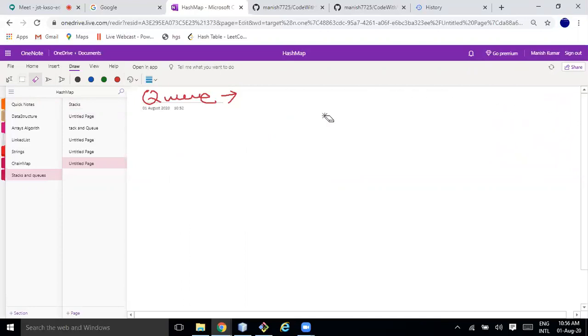So suppose, let me give you one good example. Suppose you are designing a restaurant management system. You know the waiting queue is there. Once you go to the restaurant, there are a fixed number of tables available. Let's say I'm assuming that each table size is only one, so only one person can sit on that chair, that table.